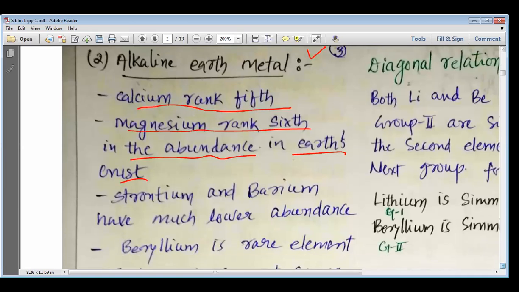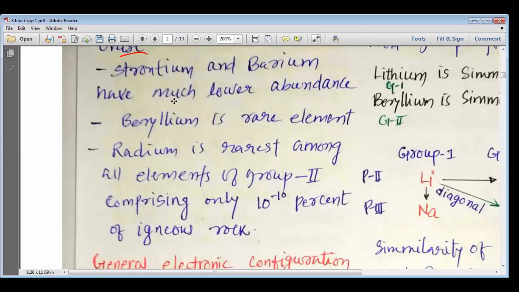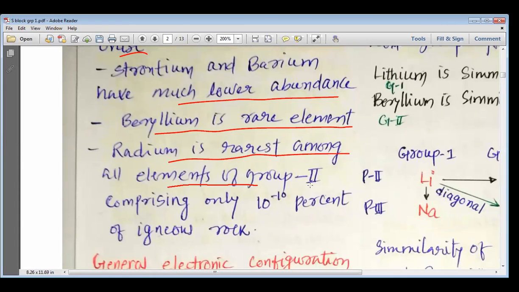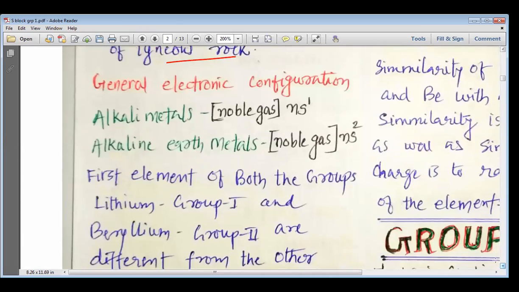Then, my dear students, we have strontium and barium, which have much lower abundance. Beryllium is a rare element, whereas radium is the rarest among all the elements of group 2, comprising only 10 to the power minus 10% of the igneous rock. So this is how, my dear students, we can understand about the abundance.